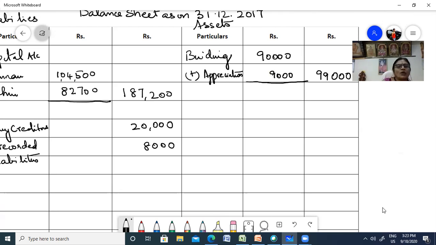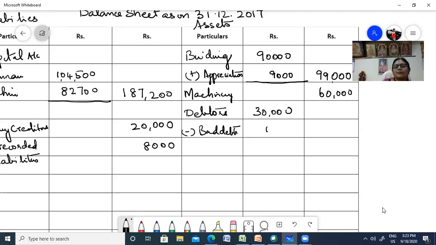Okay. Next you have machinery. I don't think we had any depreciation in the machinery. So machinery is 60,000. Fine. Then you have debtors. Debtors 30,000. And they are provided for bad debts. So less bad debts 1,000.